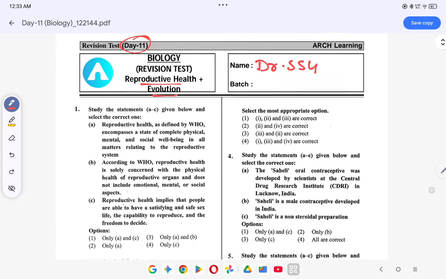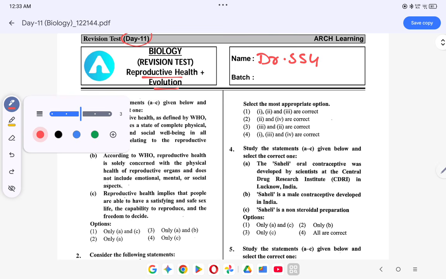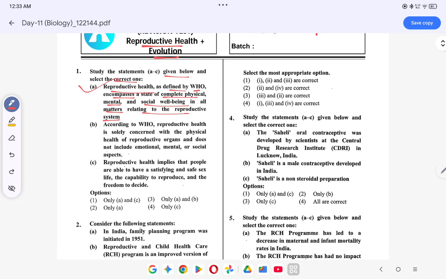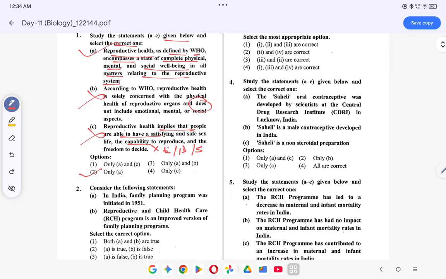Starting with the first question, statements A and C, select the correct one. Reproductive health, as defined by WHO, encompasses a state of complete physical, mental and social well-being in all matters relating to the reproductive system. This is correct. According to WHO, reproductive health is solely considered the physical health of reproductive organs and does not include social aspects. This is wrong. Reproductive health implies people are able to have satisfying and safe sex life and capability to reproduce. This is half correct; social, emotional, behavioural aspects must also be included, so this is wrong. So the option will be 2, it's only A.